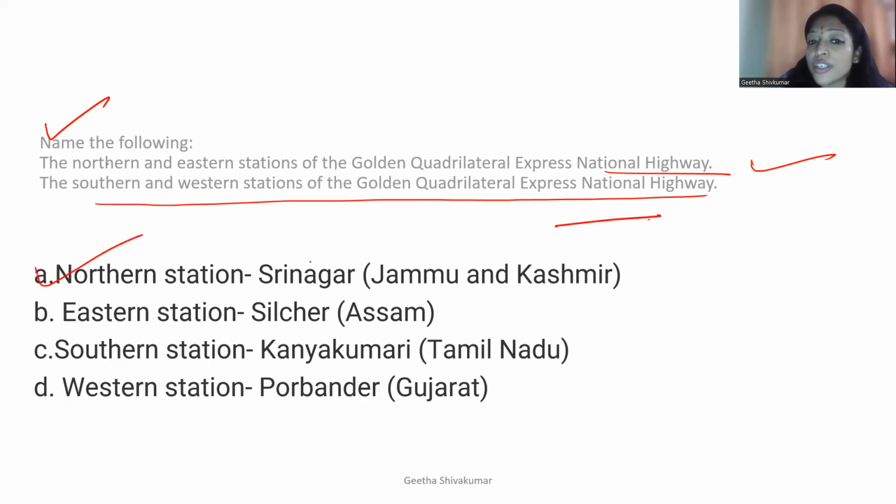The northern station is Srinagar, which is in Jammu and Kashmir. The eastern station is Silchar, which is in Assam. The southern station is Kanyakumari, which is in Tamil Nadu, and the western station is Porbandar, which is in Gujarat. Again, it's a 2 marks question.